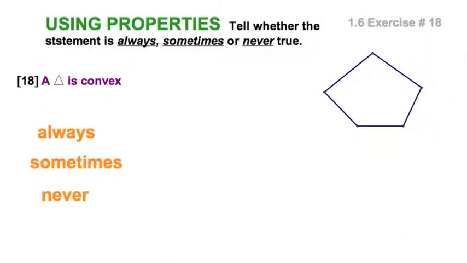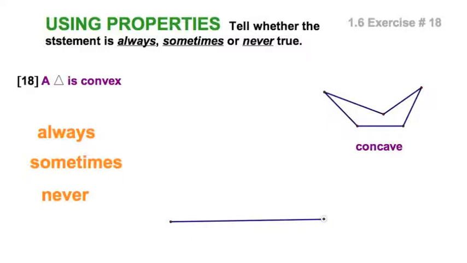A triangle is convex. Well, is this true sometimes, always, or never? Well, this is a pentagon I'm demonstrating with. Just to remind you what convex is, I pile up the snow on the roof and it caves in. And that figure is concave. Of course, we don't care about that. We want to know convex, the antithesis, the opposite.